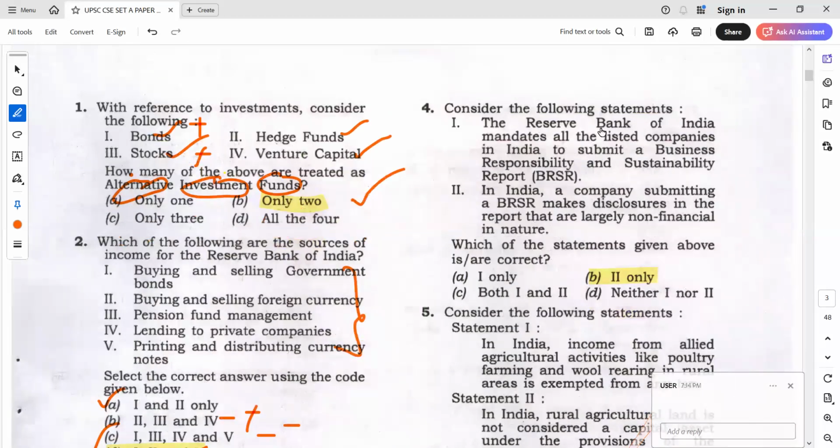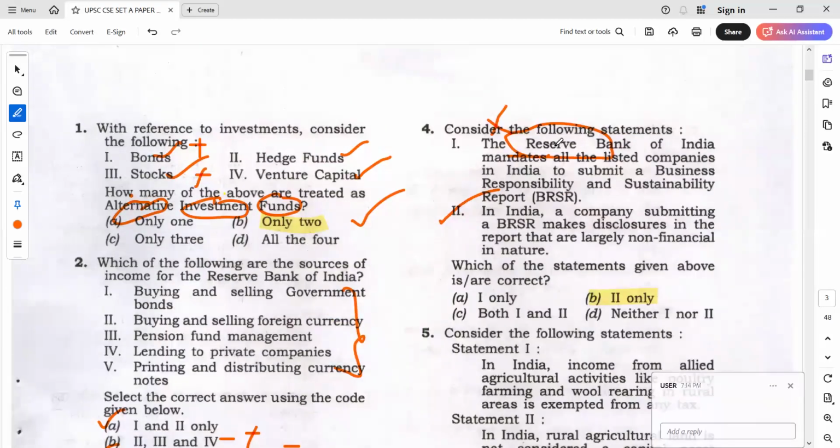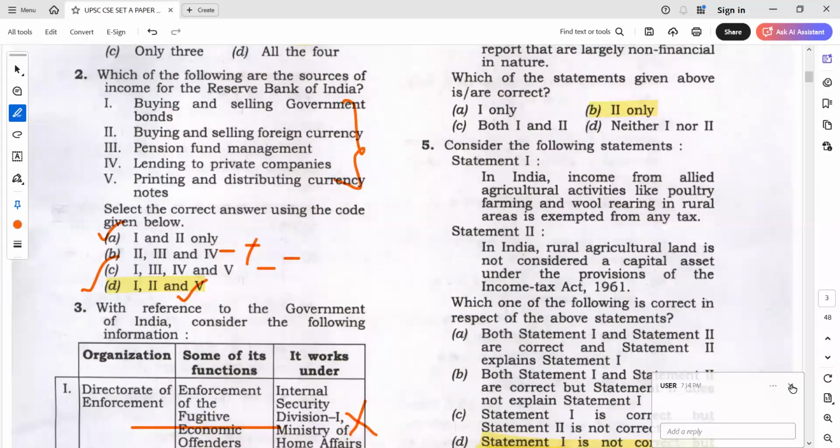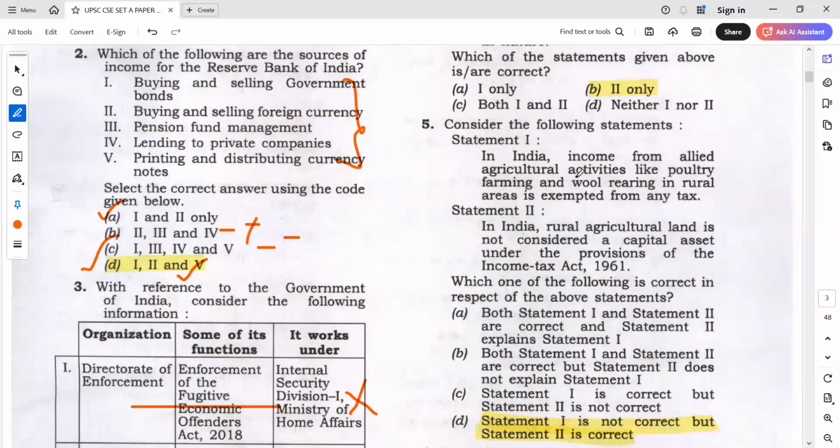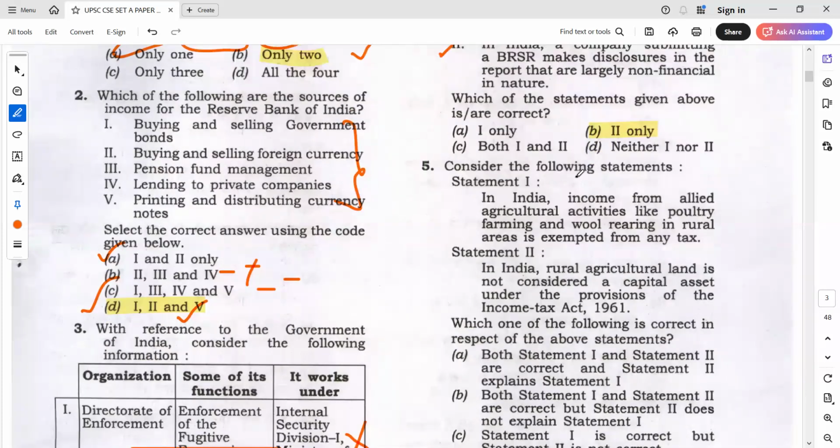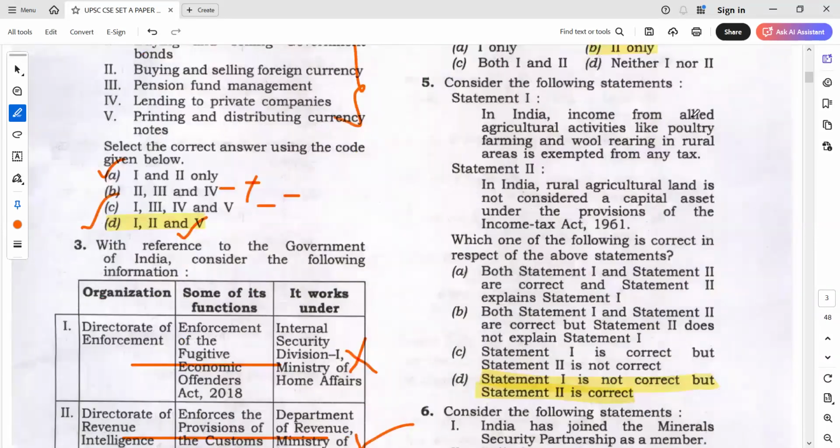Please correct them. Next here, Reserve Bank of India, obviously you will eliminate this and you will go for only two, which is an easy question. Okay, so this is basically what? Is it RBI or SEBI? Definitely it is SEBI.